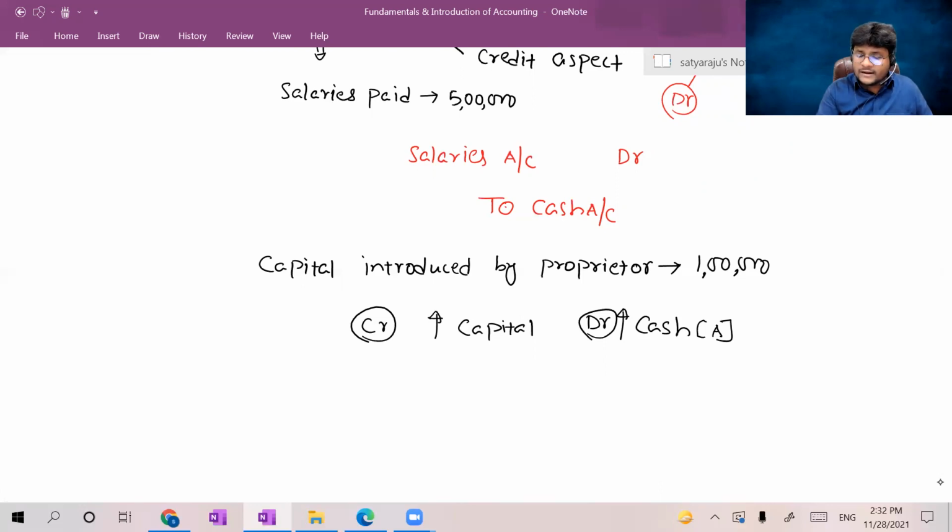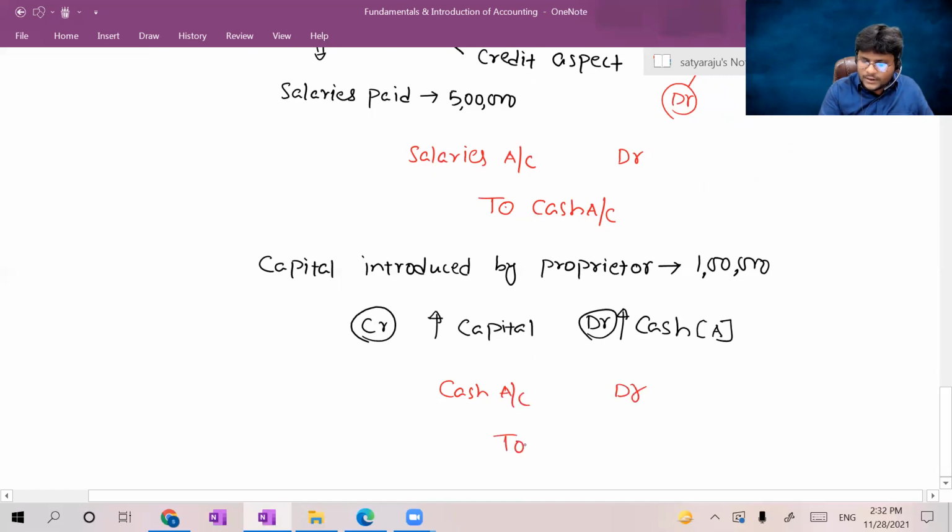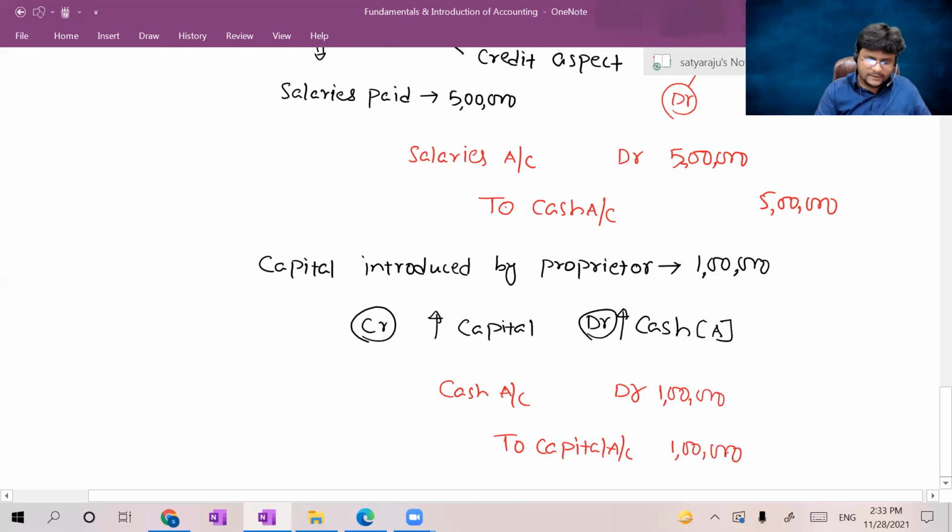So write the journal entry here, how the journal entry will look like for this. So cash account debtor to capital account. So always you should write the amounts as well. Here it is 1 lakh, right? Earlier I didn't write. So here it is 1 lakh. Fine, guys.